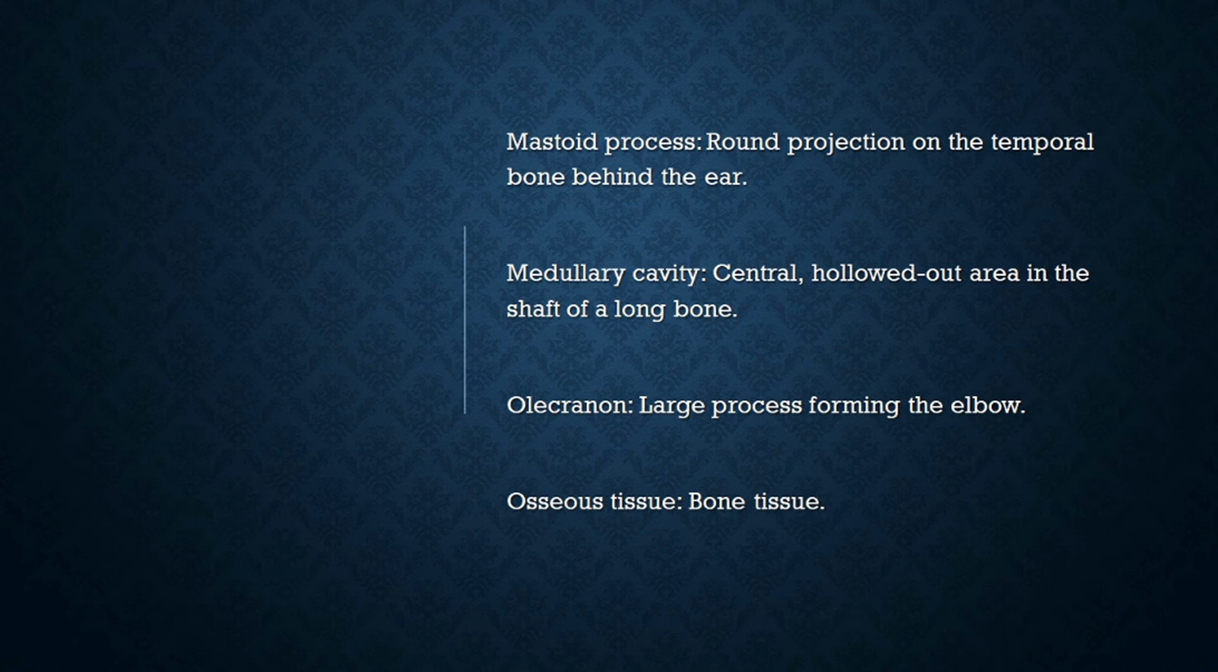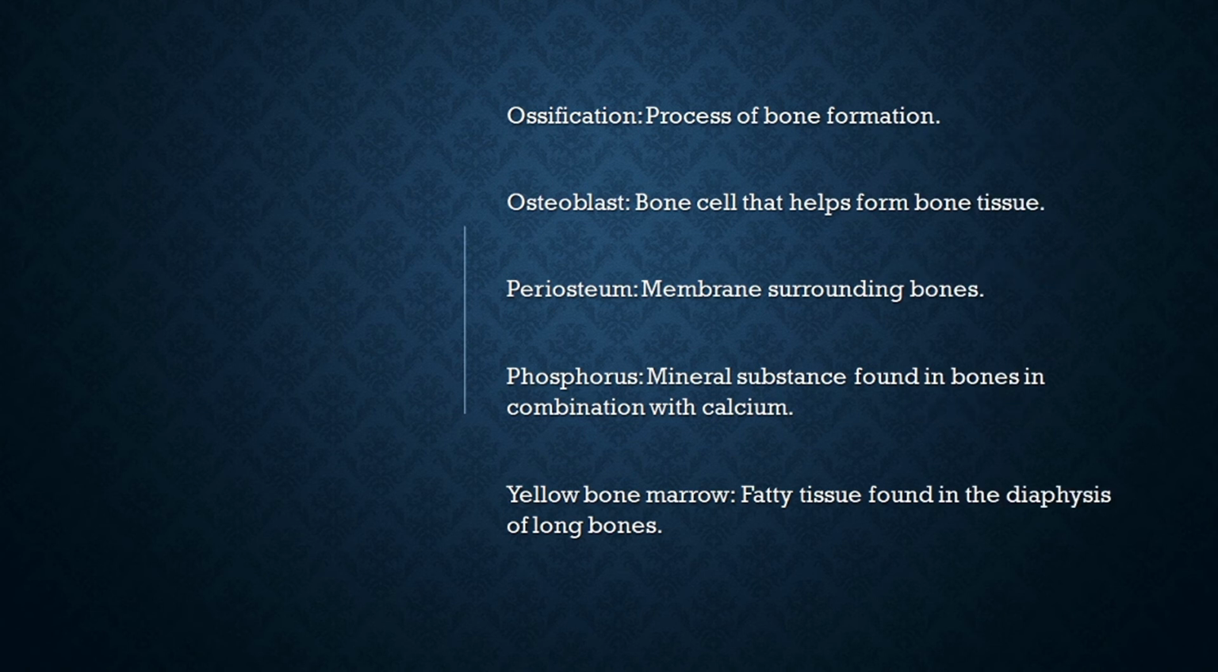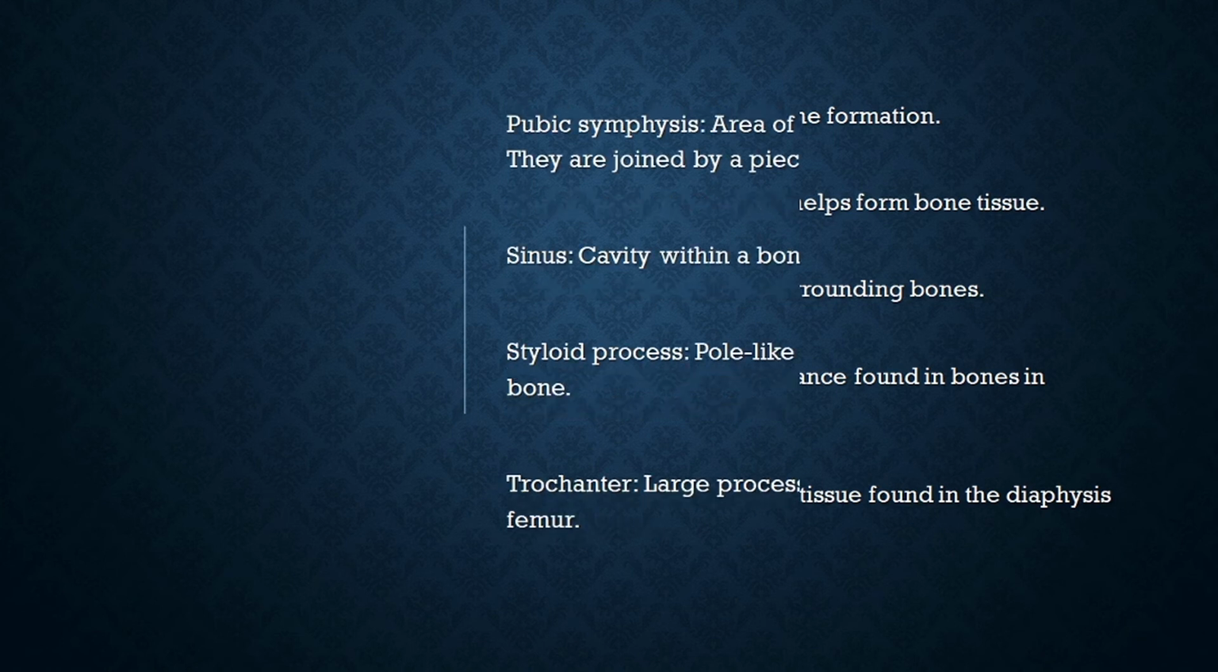Olecranon, large process forming the elbow. Osseous tissue, bone tissue. Ossification, process of bone formation. Osteoblast, bone cell that helps form bone tissue. Periosteum, membrane surrounding bones. Phosphorus, mineral substance found in bones in combination with calcium. Yellow bone marrow, fatty tissue found in the diaphysis of a long bone.